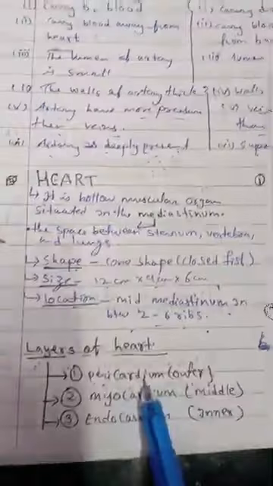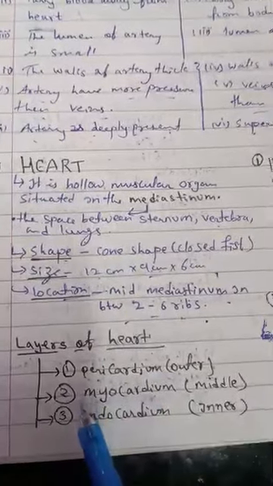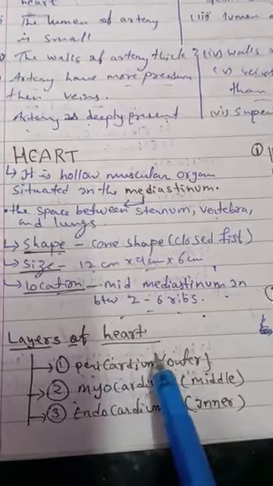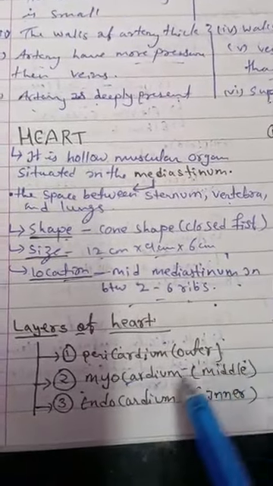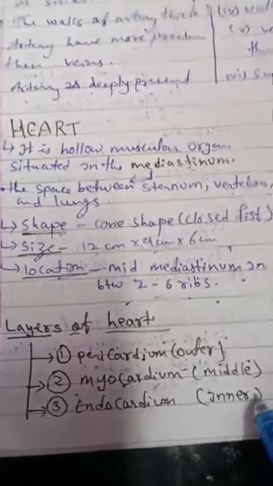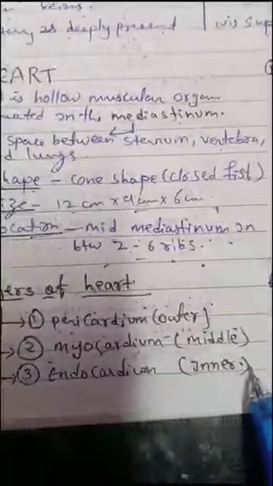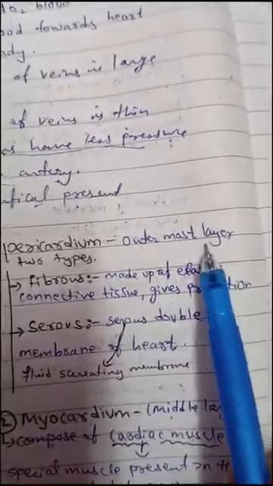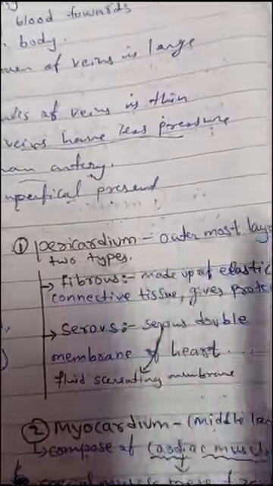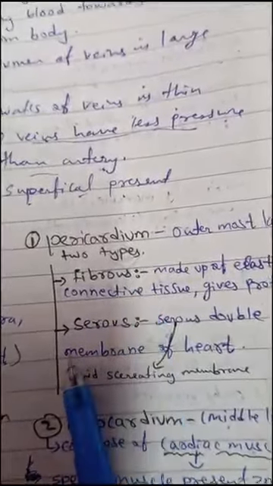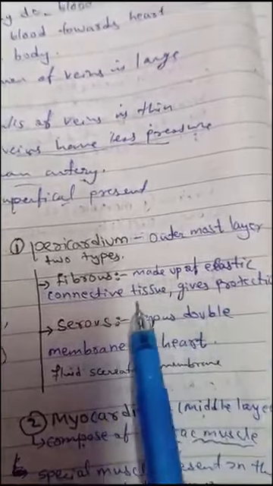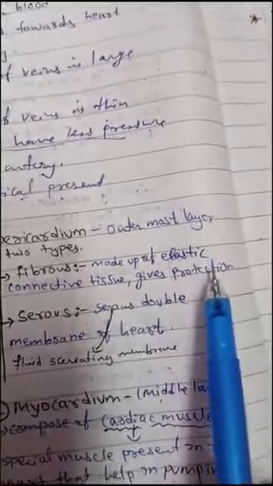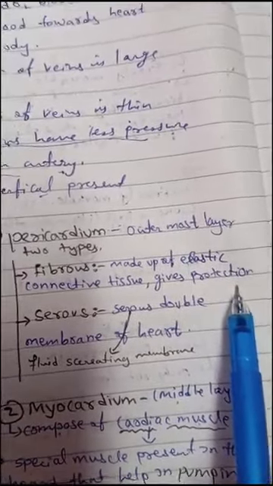Layers of the heart. There are 3 layers of the heart: pericardium, the outer one; myocardium, the middle one; and endocardium, the inner one. The first layer is the pericardium, the outermost layer. It has 2 types: fibrous and serous. Fibrous is made up of elastic connective tissue which gives protection.